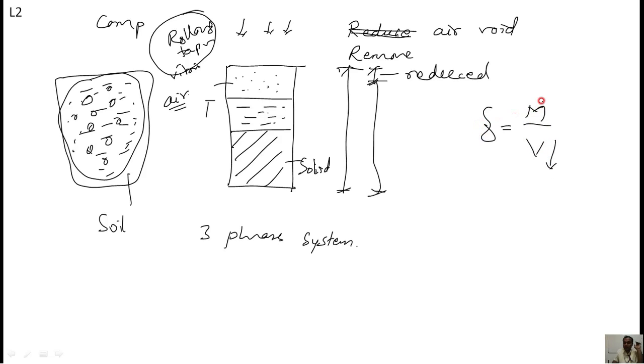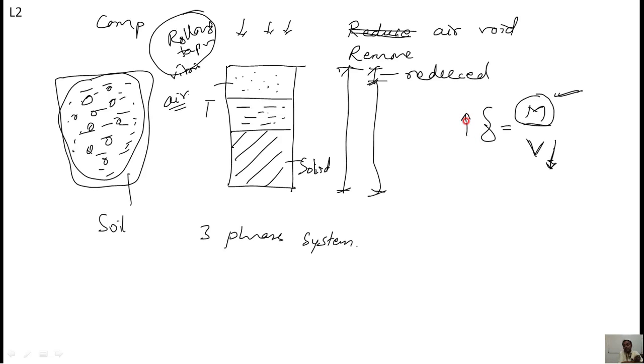Before that I need to make a conclusion on the mass. When we do compaction, air escapes, and air does not have any mass. Therefore the particles are not gone away and the water is not gone away, so the mass remains constant when you do the compaction. After that, volume reduces, which means density will increase.